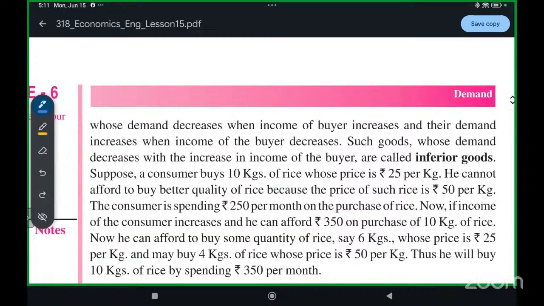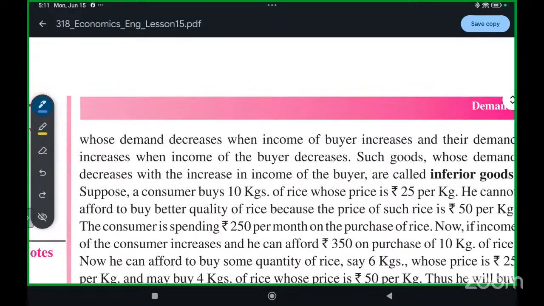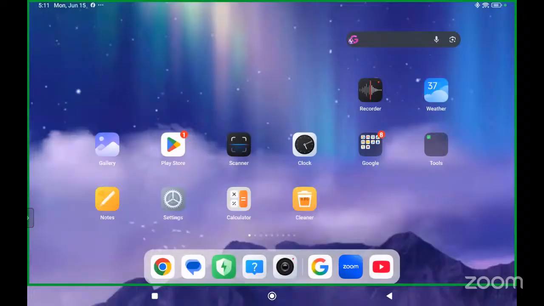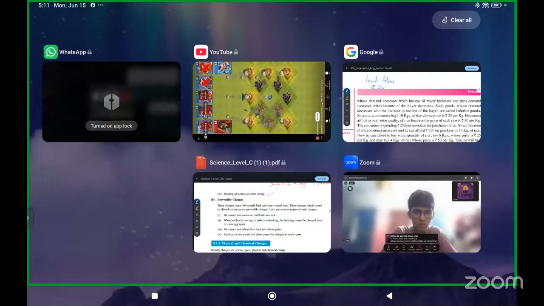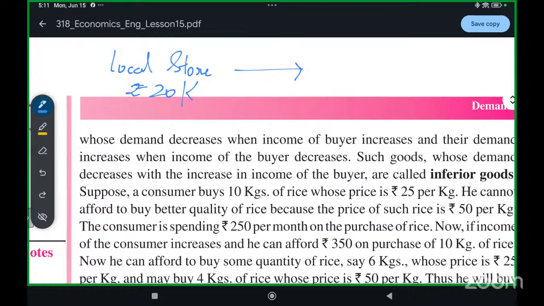Let's take the example of Mr. X again. Earlier, when his salary was rupees 20,000, he used to buy from the local store. But when his salary increased to rupees 50,000, he started buying from the mall.